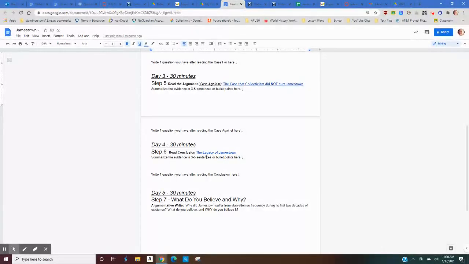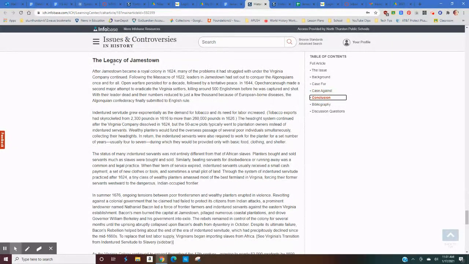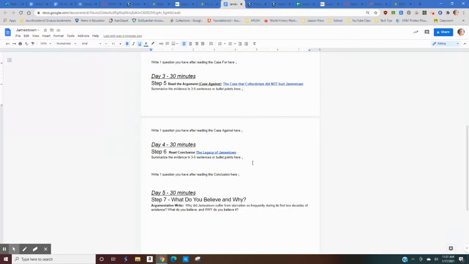Going back, day 4, I'm going to have you read the conclusion, the legacy of Jamestown, and in which case here you're also going to summarize the evidence in 3 to 5 sentences or bulleted points, whichever you choose. You're going to have a question. So for the case for, the case against, and the legacy or the conclusion of Jamestown, you're going to do the same thing. You're going to summarize, and then you're going to write a question. So if we look at here, the legacy of Jamestown, this is also the conclusion. So it is going to take you right there. So I would use the table of contents to navigate through this.